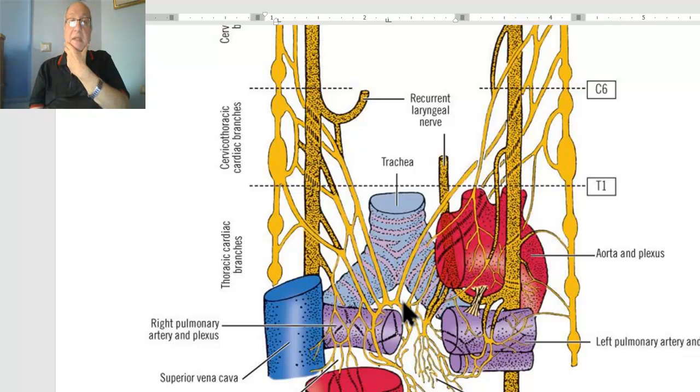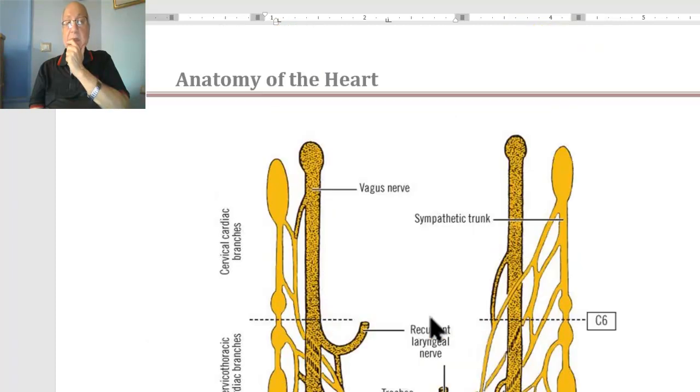This is the deep cardiac plexus in front and below the bifurcation of the trachea. And in addition to branches to the deep cardiac plexus, it gives branches to the right coronary plexus.